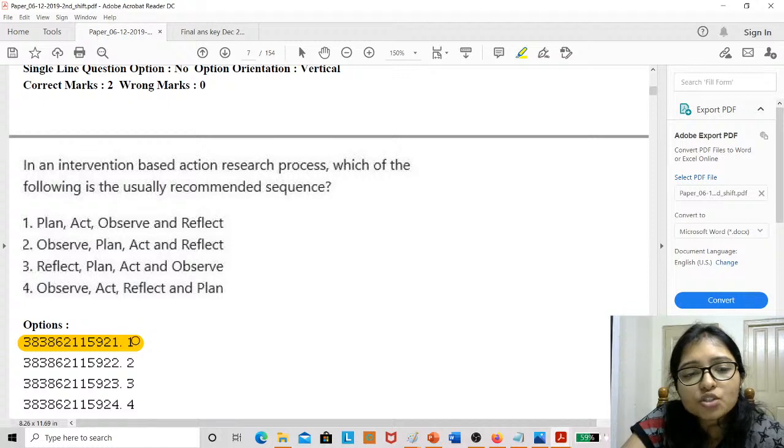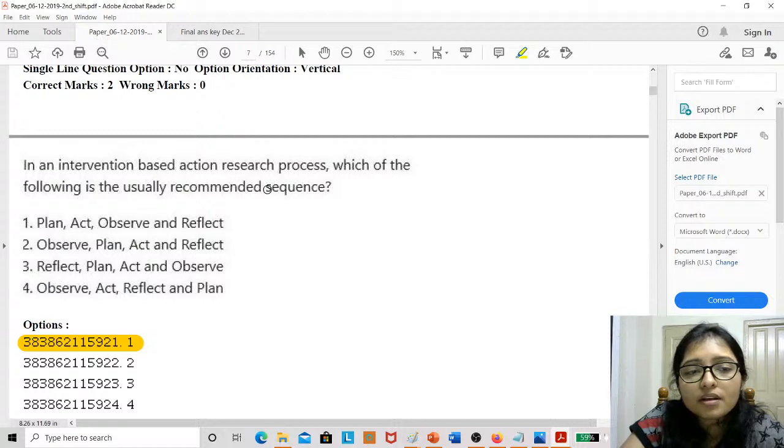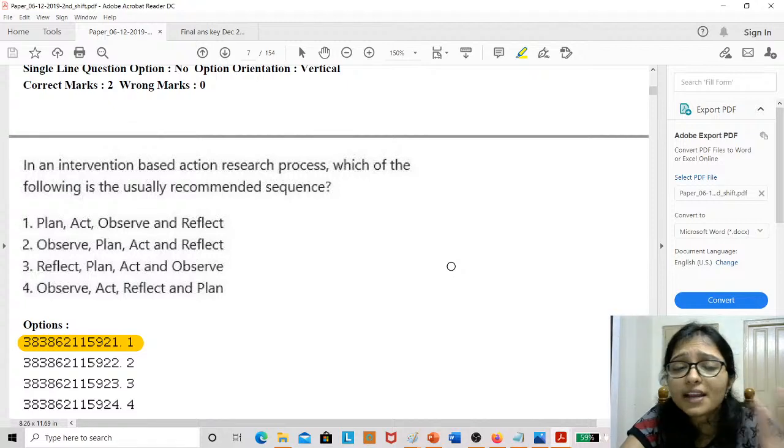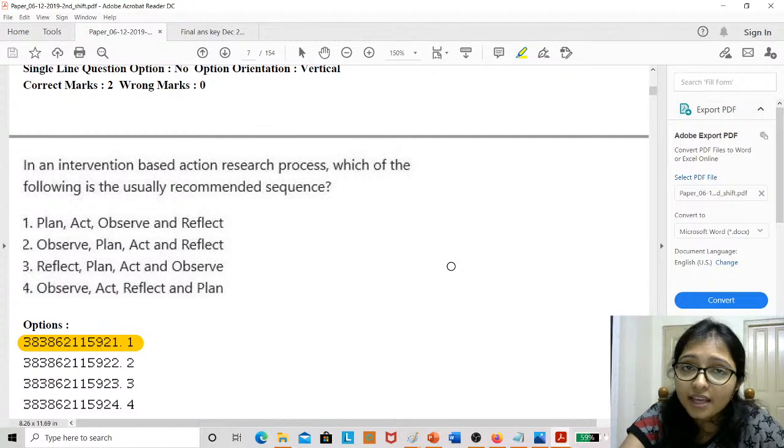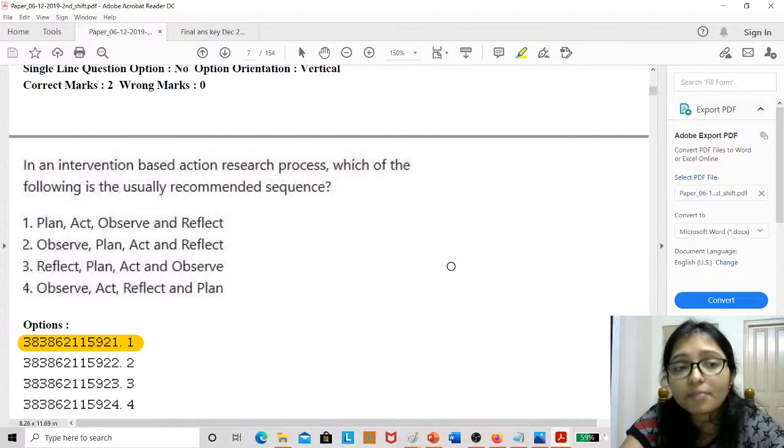Monali, Manish, Suvendu, what happened? Everyone is giving the answer 2. We try to remember, that is plan, act, observe, reflect. Sarita, Sunita, you are correct. This is very important and this is a very common question. This is a favorite question of NTA UGC NET. They are asking, action research is a very common topic, and you have to remember plan, act, observe, reflect.